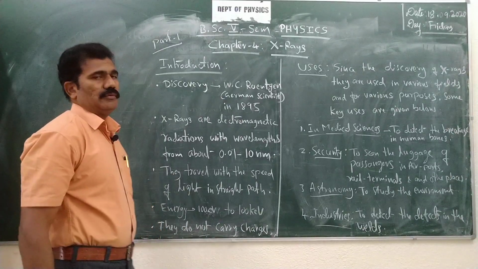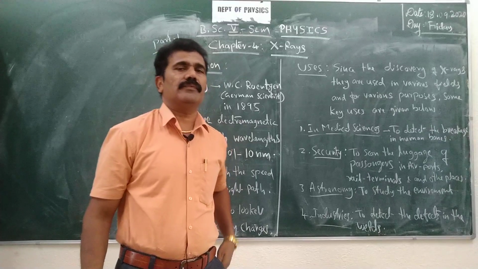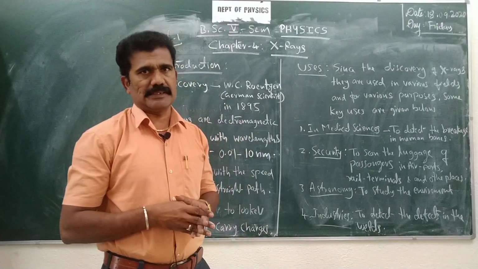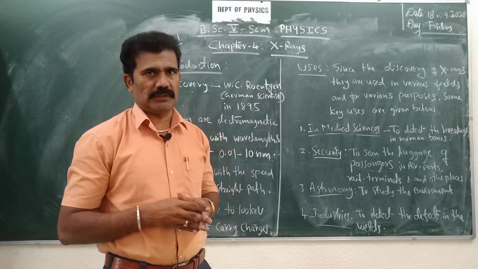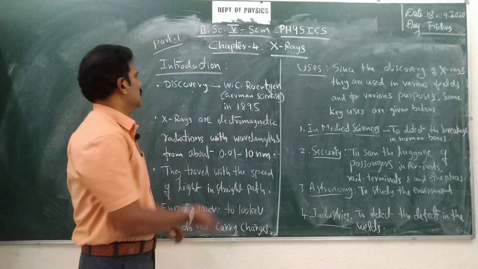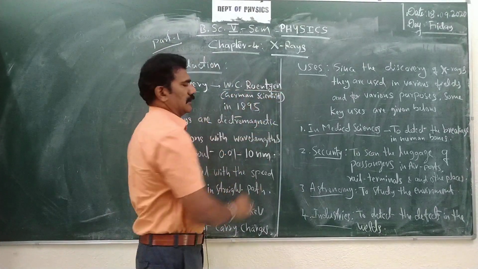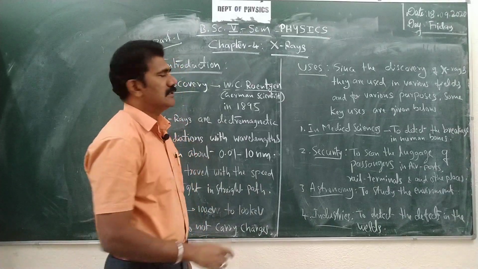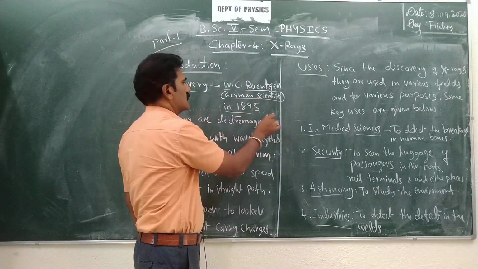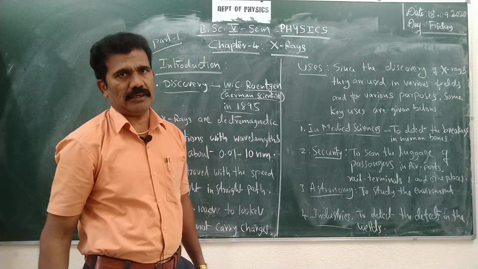Now, you have heard about X-rays already. So who discovered the X-rays? That is the first question, isn't it? The discovery of X-rays is by W.C. Roentgen, a German scientist, who discovered the X-rays in 1895.